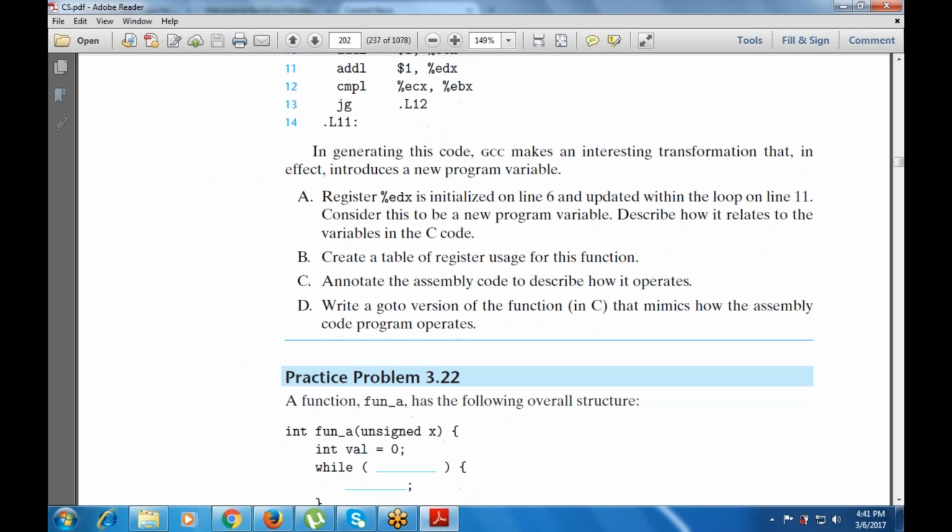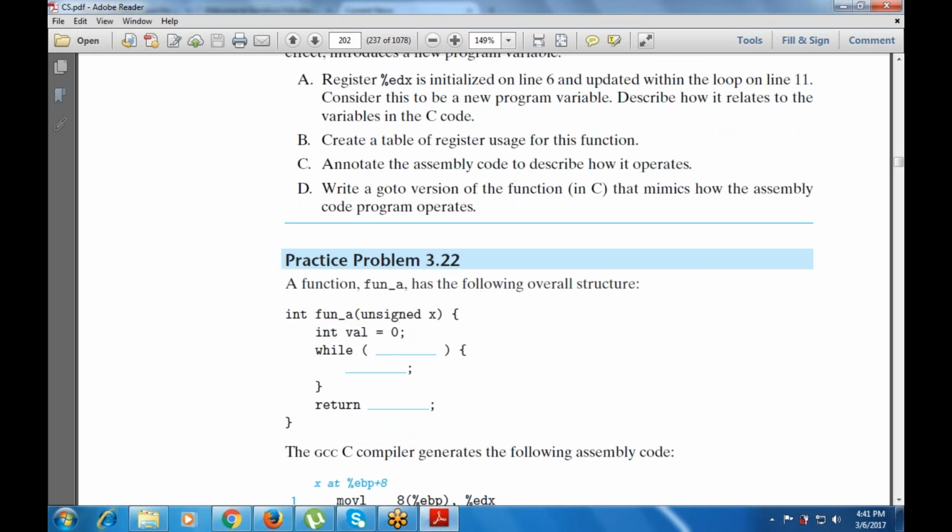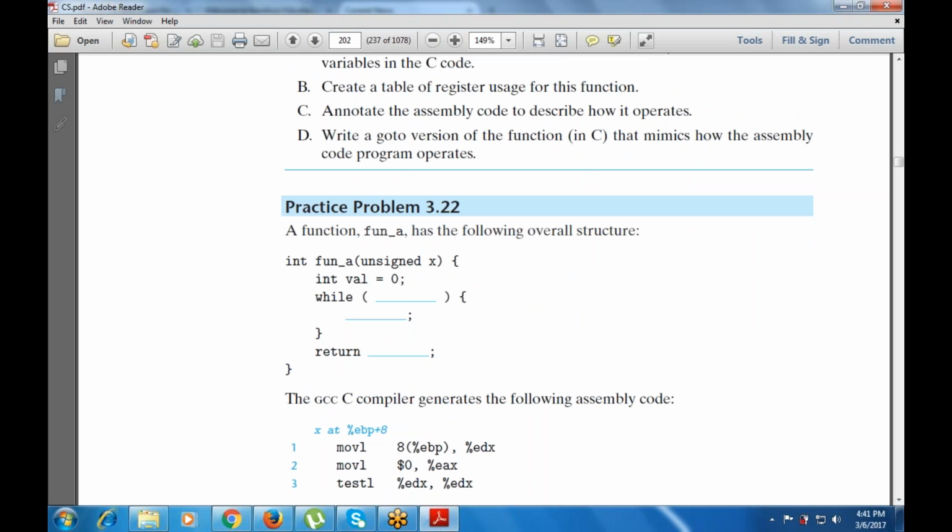Now in generating this code, GCC makes an interesting transformation that affects introducing a new program variable. This is initialized on line 6 and updated within the loop on line 11. Now this is a function fun_a, that is the overall structure, with unsigned x and int val equals 1.